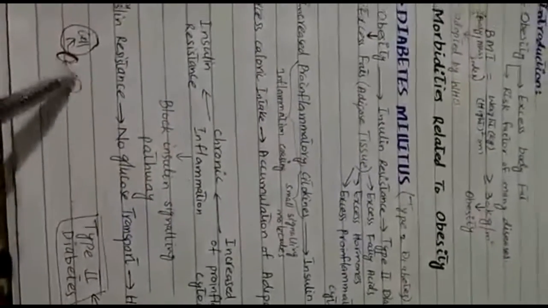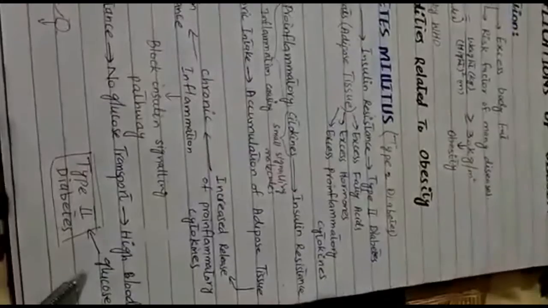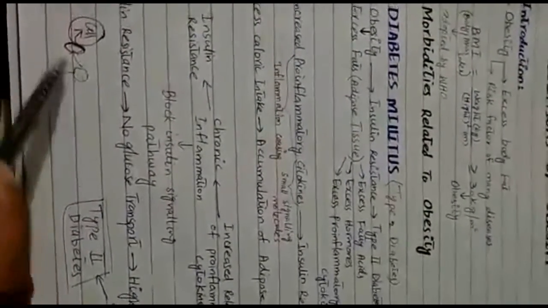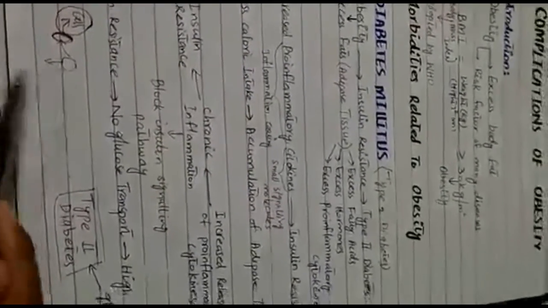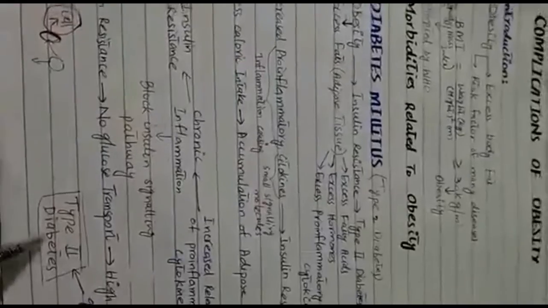So insulin resistance causes no glucose transport. Glucose is not transported into the cells. No glucose transport causes a high blood glucose level, and this is called type 2 diabetes. Insulin is produced, but it is not allowed to enter the cell and is not allowed to process further, so it is accumulated in the circulatory system, causing a high blood glucose level. This is called type 2 diabetes. This is how obesity causes type 2 diabetes.